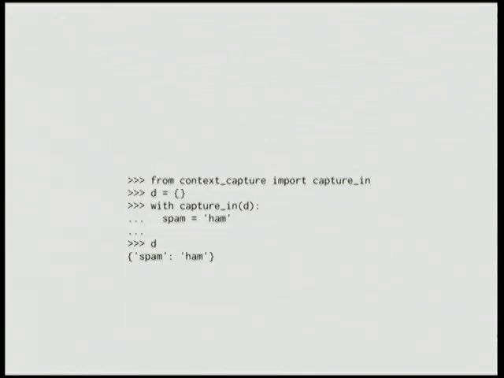Okay, so here's a context manager that'll snarf all the local variable assignments and copy them into a dictionary called D. Think of it as kind of a backup namespace or something. I have no idea why you'd want to do this. I'm not going to justify it. It's just a thing you can do.